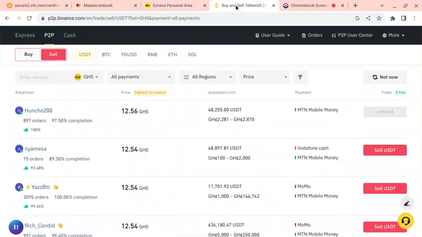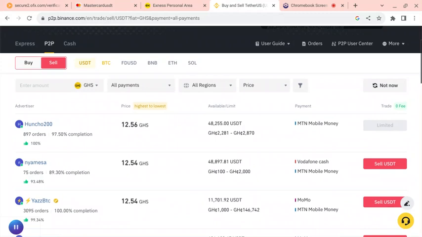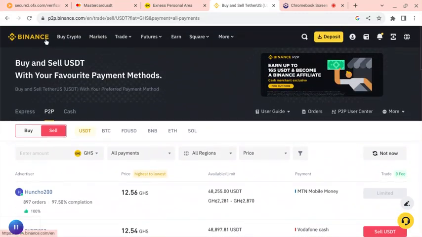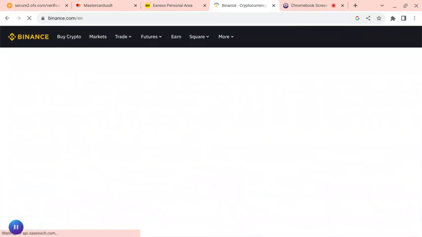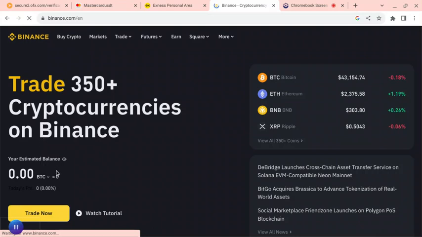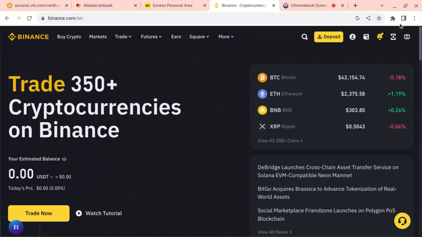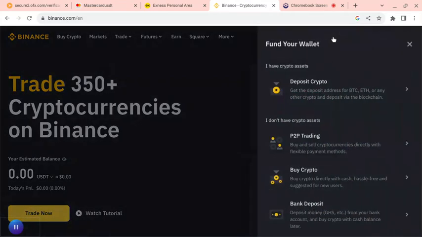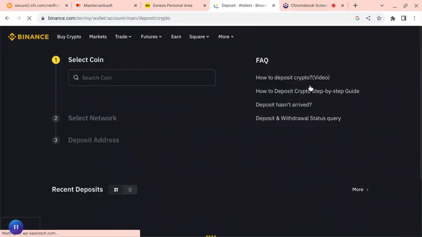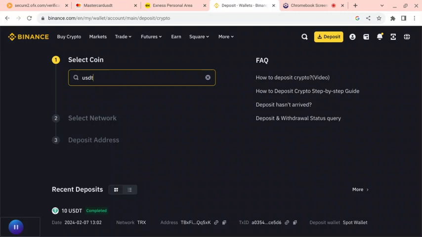So let me show you how I transfer it. I'll go to my Binance home. You see, this is your Binance home. Then you go to deposit crypto. Then you come here and choose the wallet USDT.